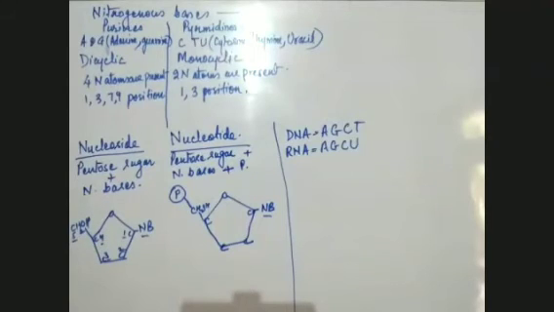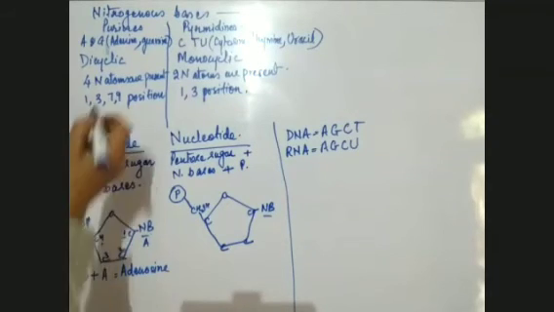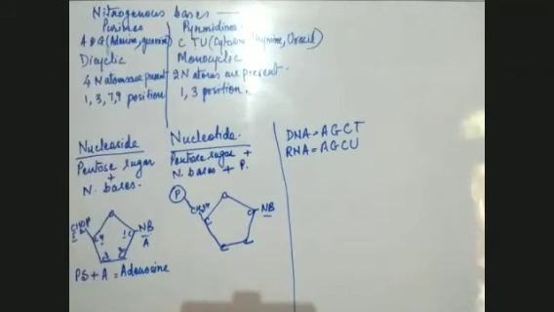Now, what is a nucleoside and nucleotide? How many types are there? I told you that I'll write only PS. If this pentose sugar is attached to the first nitrogenous base, let's take adenine. If it is attached to A, then what do we get? We get adenosine. I'm not writing the full form of A because I have already written here adenine. A is adenine. So if pentose sugar is attached with adenine, we get adenosine.